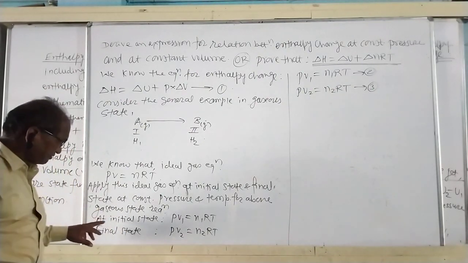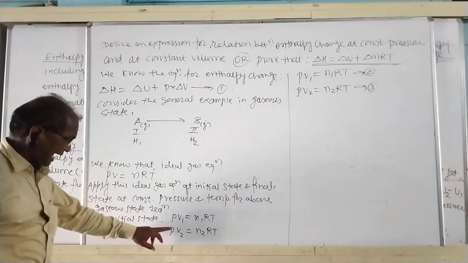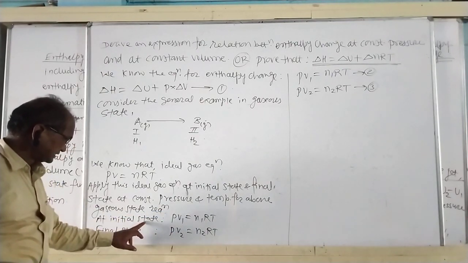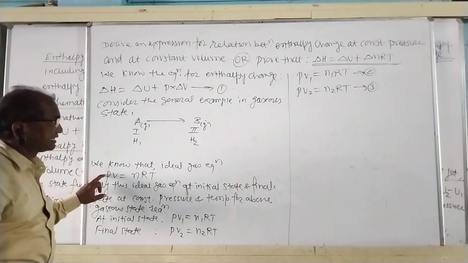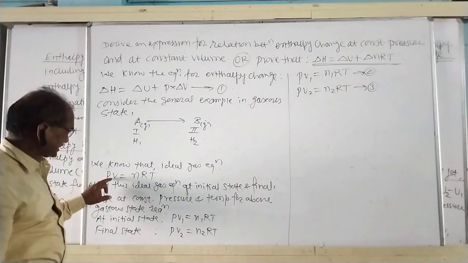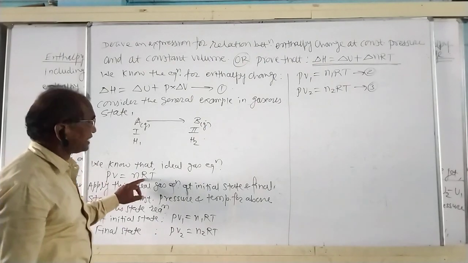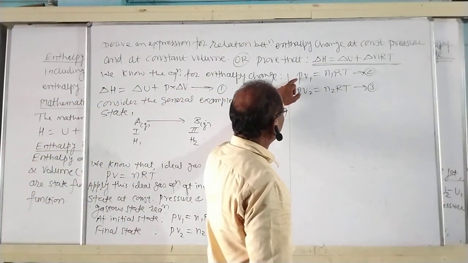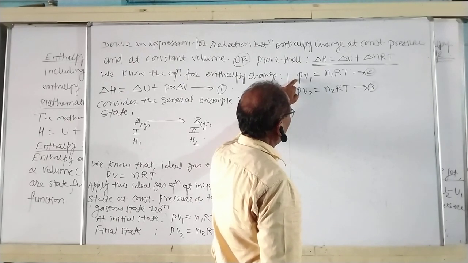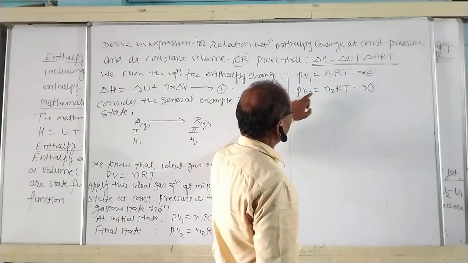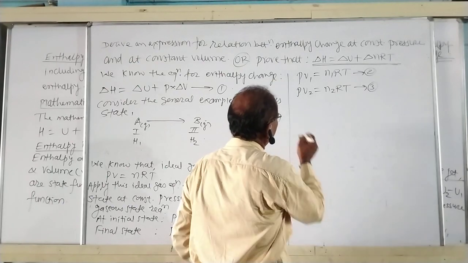By putting the values of PV1 and PV2, that is initial state and final state, in the ideal gas equation, that is PV is equal to nRT, the ideal gas equation becomes PV1 is equal to n1RT and PV2 is equal to n2RT.